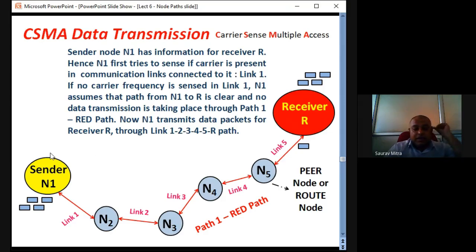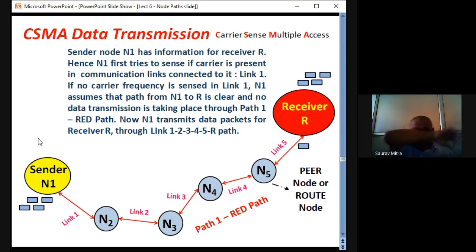Okay, so each node has one ID. So the sender node knows the ID of receiver R. In its data packet, it encodes the ID of the receiver where it wants to send all these data packets. So hence we know that the receiver is this node R or N6, and the sender node is N1.